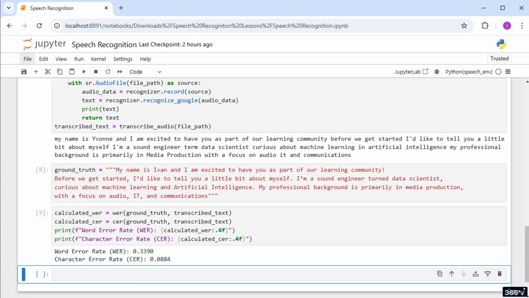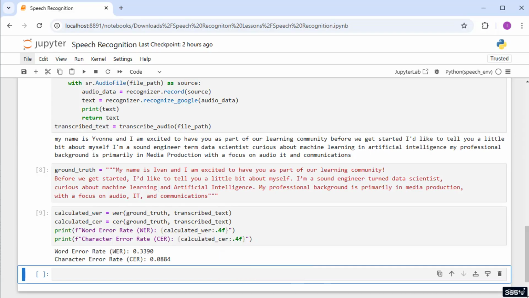Furthermore, as we mentioned previously, the word term is used here instead of the correct turned. The same goes for machine learning in artificial intelligence, where the word in is wrongly used instead of the correct one, and. These substitutions alter the sentence's meaning or result in an interpretation that makes no sense. Overall, such errors significantly impact the WER because minor changes can quickly accumulate, particularly in shorter text where every word dramatically affects the total error rate.